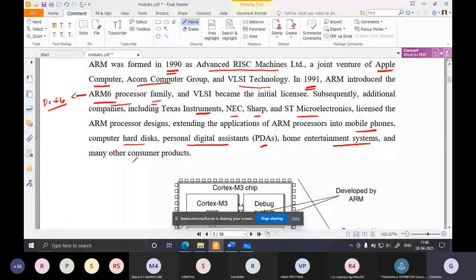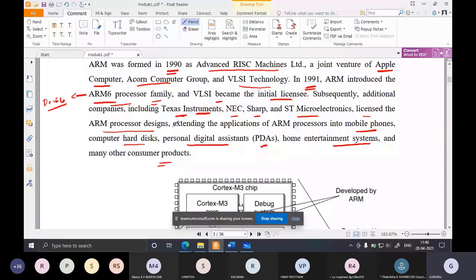Here it is clearly mentioned that VLSI became its initial licensee, and subsequently additional companies like TI, Sharp, and ST Electronics licensed the ARM processor designs. So what they did was license the ARM processor designs. What do we mean by licensed? It is just like taking a franchise. It is like taking a franchisee.